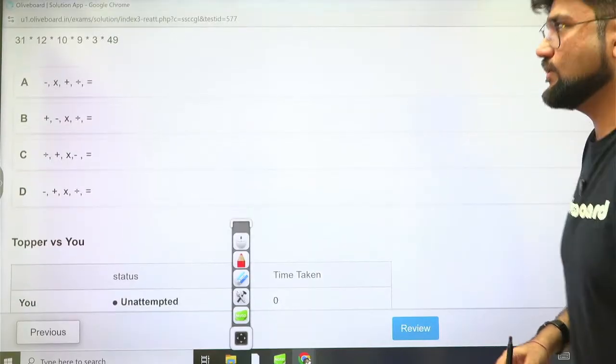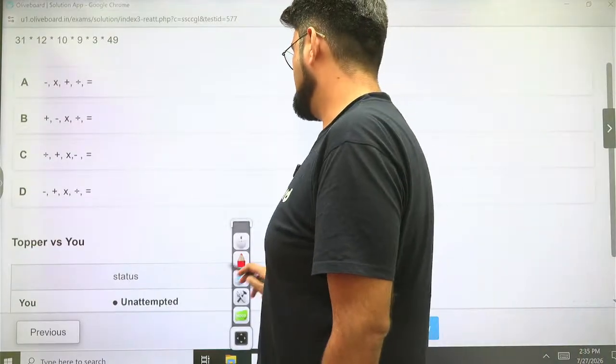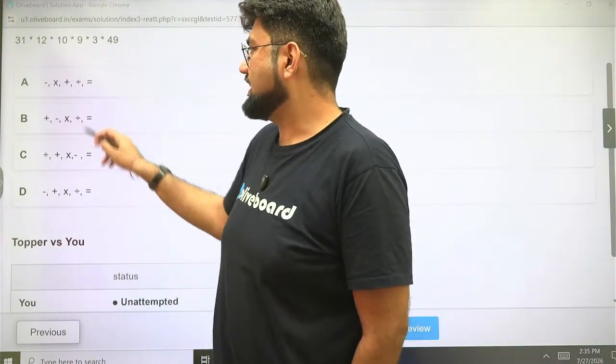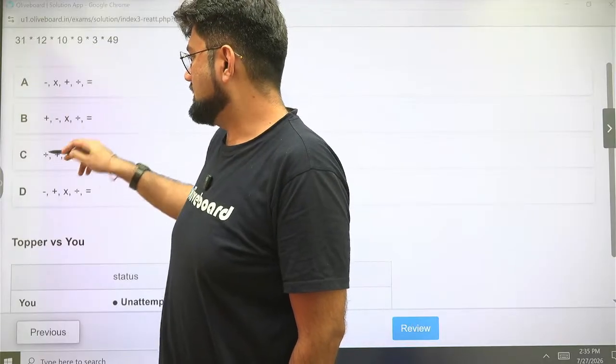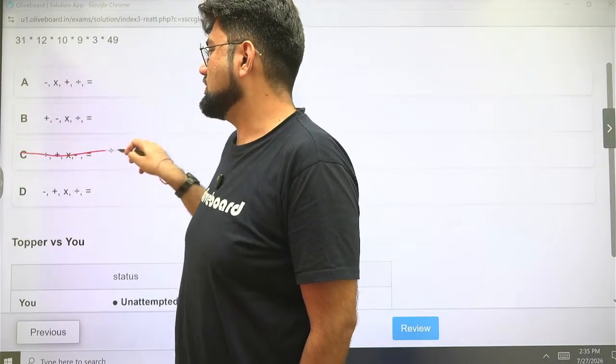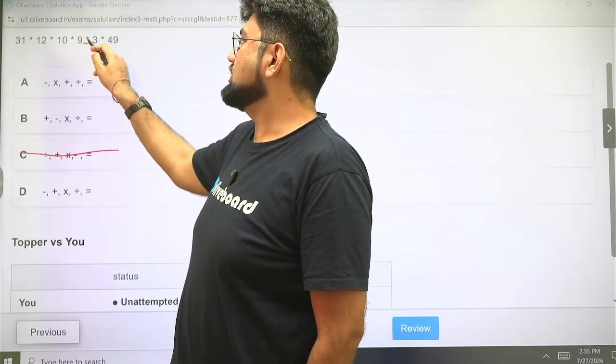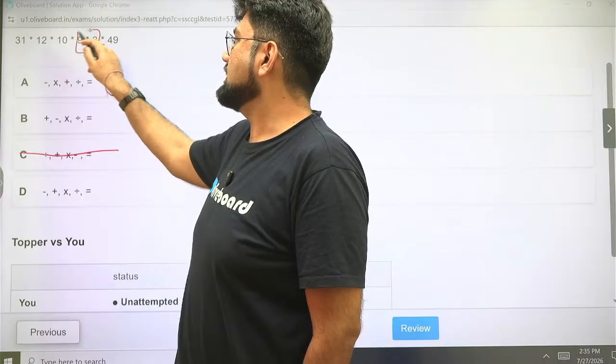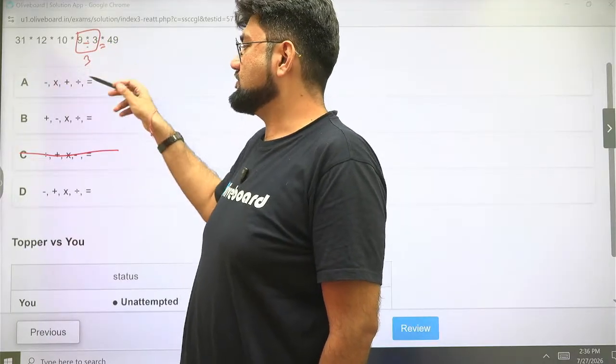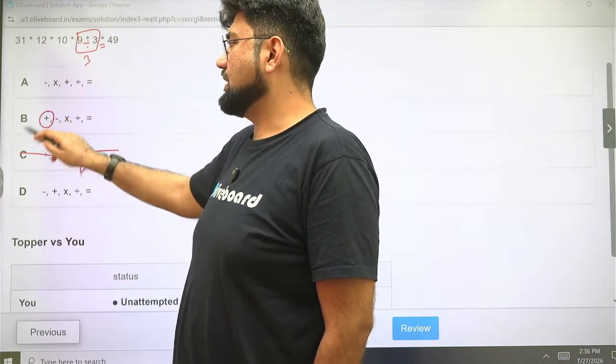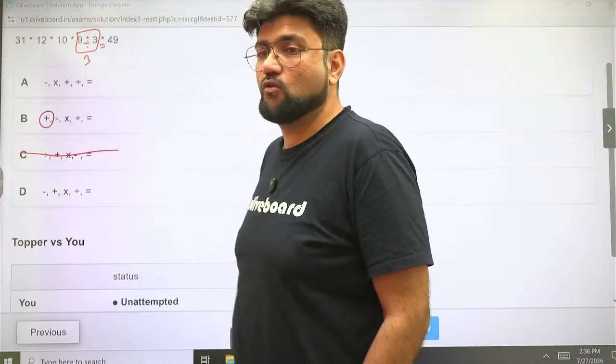Next. Correct sequence, correct signs in sequence to get the answer. So division, we'll check. Division is here, here, here. 31 divided by 12 is not possible, useless. So now division is fixed here, equal to is fixed here. 9 divided by 3 is 3. So now looking at the rest of them, I think positive sign is what we may pick up because this can give you a value closer to 49.